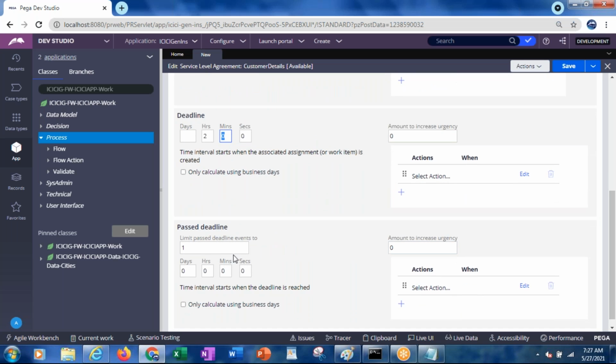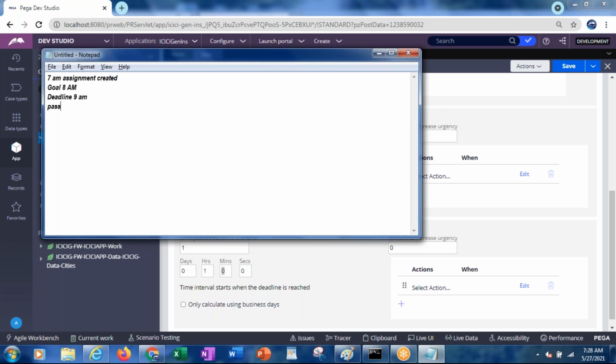But you have something called past deadline. The limit for past deadline I am giving, for example, 1 hour. The interval starts when the deadline is reached. So here if you give 1 hour, what will past deadline be?